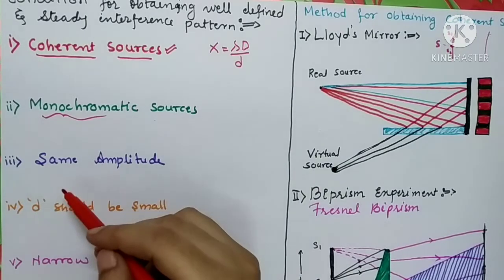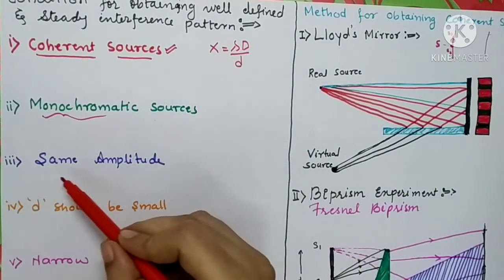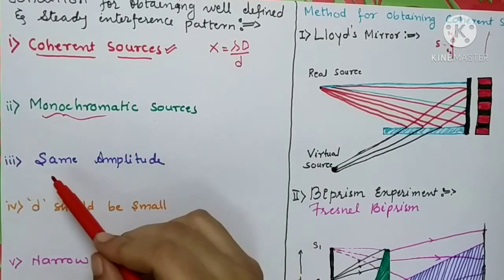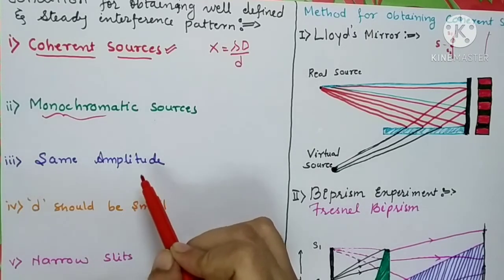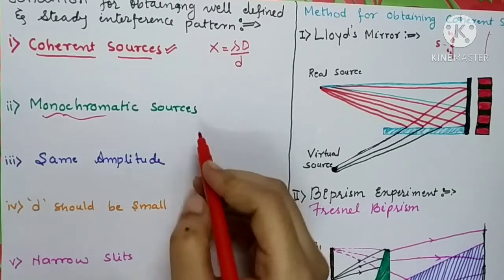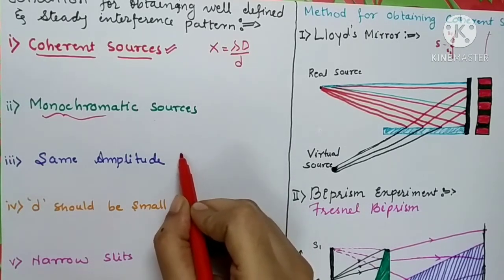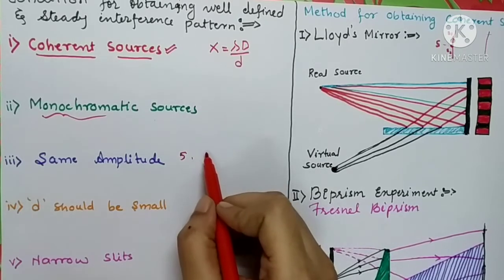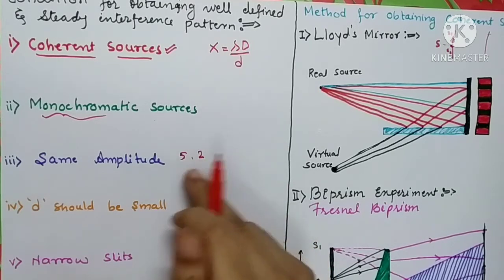The third condition is also very important. As I told you in the last lecture, we had discussed that the two sources should emit waves which have the same amplitude. What happens if the amplitudes are not equal? Suppose one wave has an amplitude of 5 centimeters and the other has an amplitude of 2. They are not equal in amplitude.